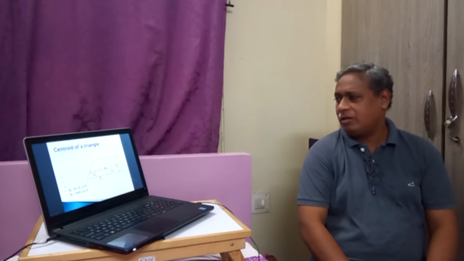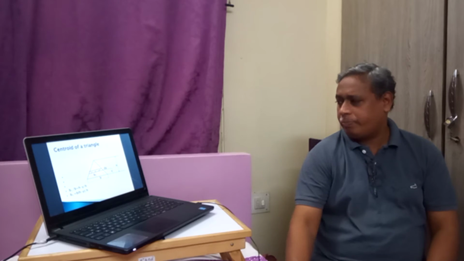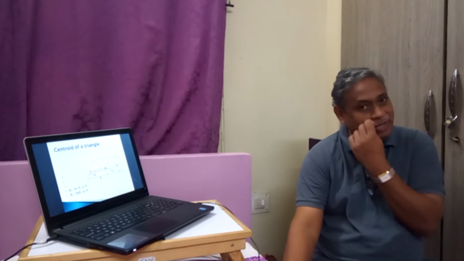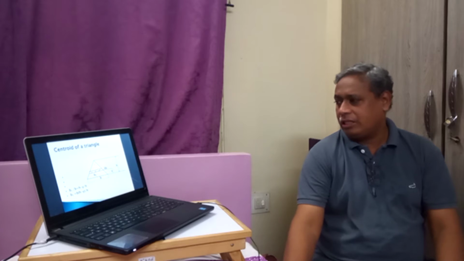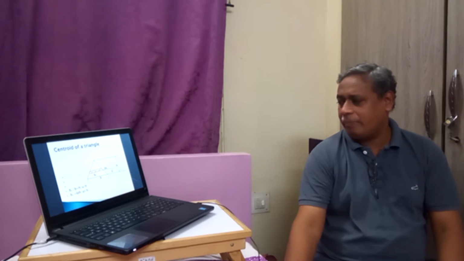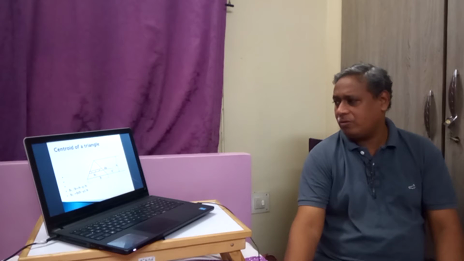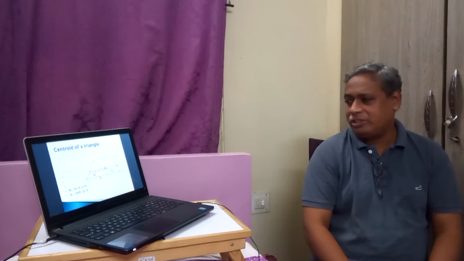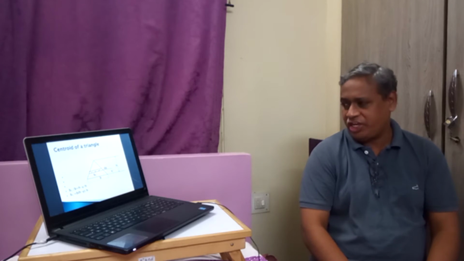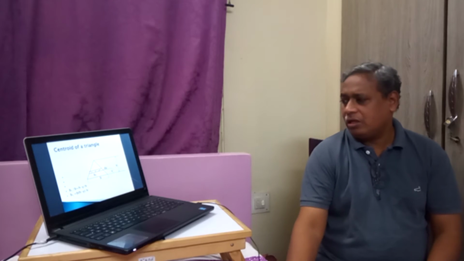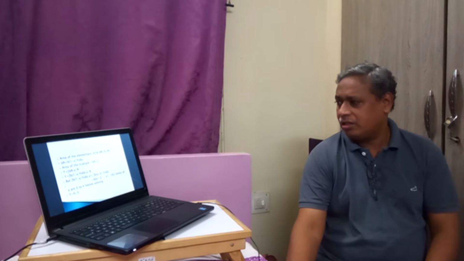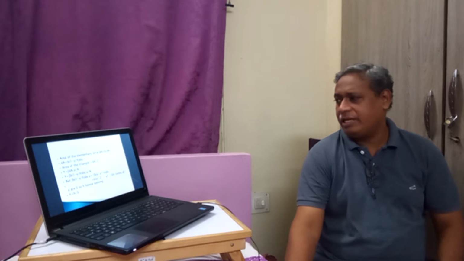b1 by b is equal to h minus y by h. Because the elemental strip is parallel to the base, they form similar triangles. Therefore, the base of this small triangle by the actual triangle, b1 by b, is equal to the height h minus y by h. Therefore, we can say b1, the width of the strip, is equal to b into h minus y by h, or if we divide by h, it will become b into 1 minus y by h.